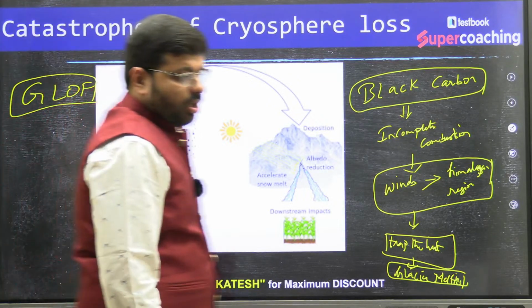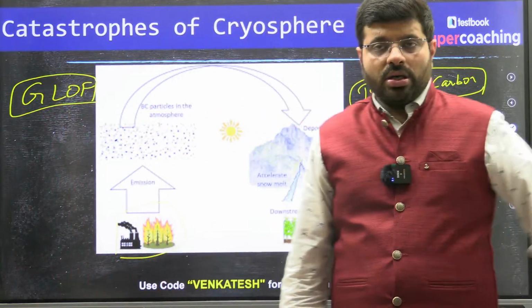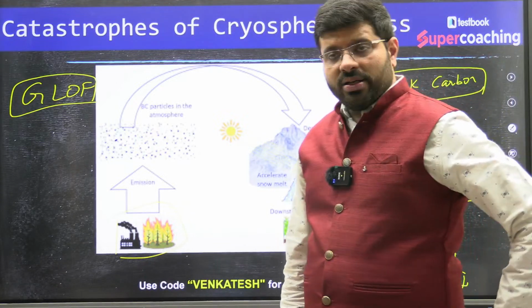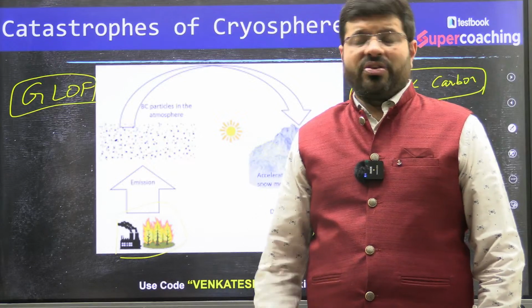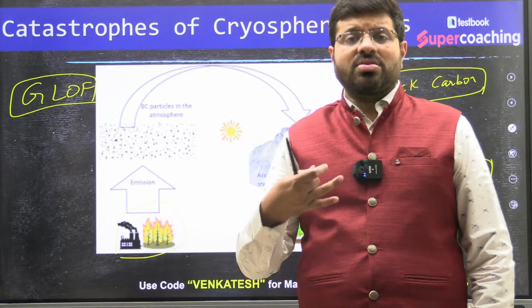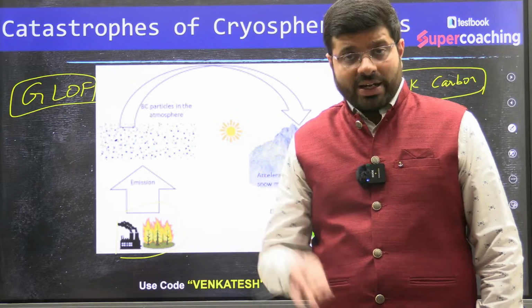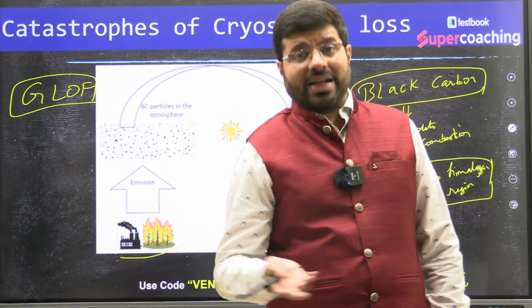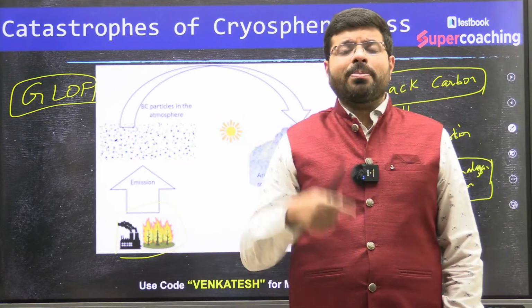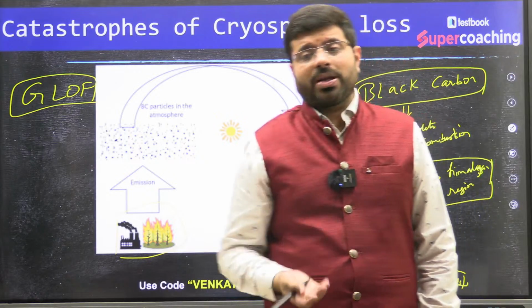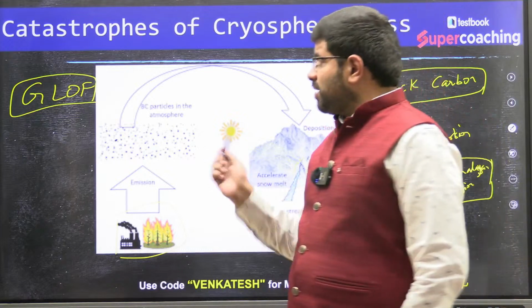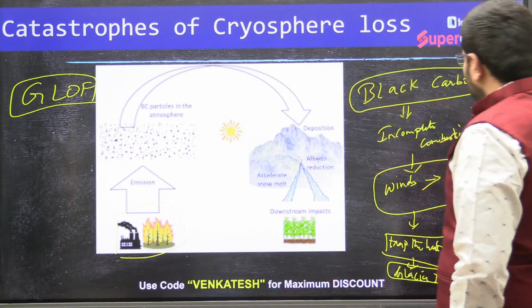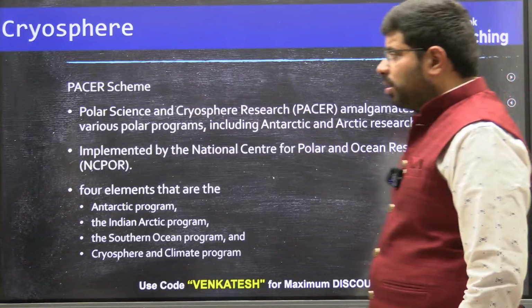Glacial lake outburst flood. Because of glacial lake outburst floods, there are so many disasters happening in the regions of the Himalayas frequently, and that is leading to flooding, to things like landslides and all, and it also impacts in the longer run the water supply to our northern plains. Keeping all this into consideration, there were so many studies which were conducted, and one such